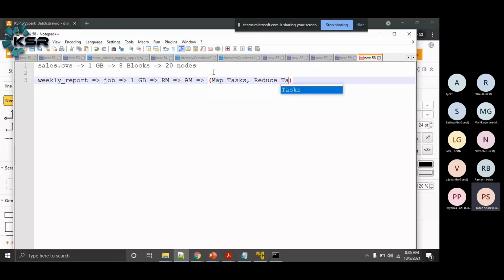MapReduce is a two-step process: a map task and a reduce task. These map tasks and reduce tasks will be running on your data node systems, the systems where your node managers are running, because we need containers to run these tasks.